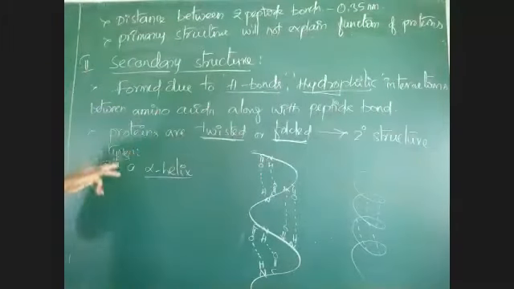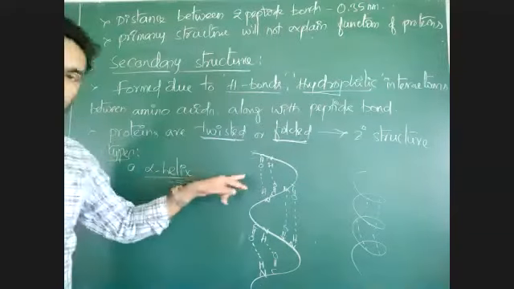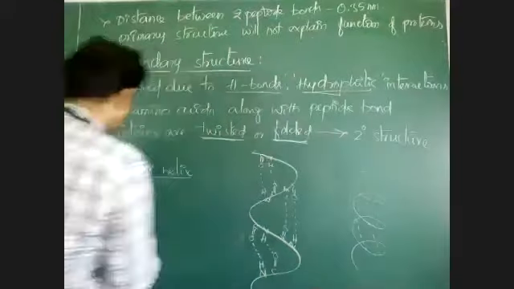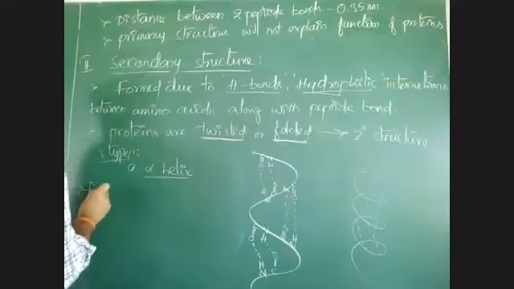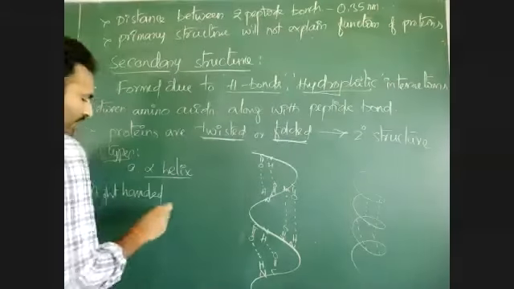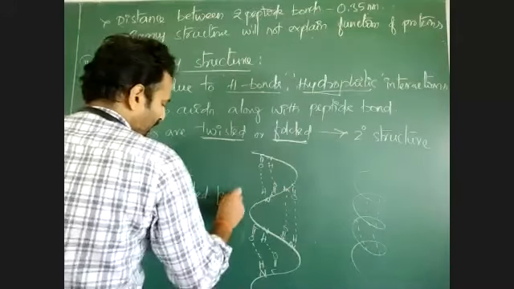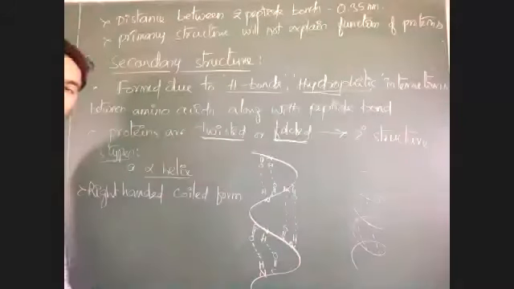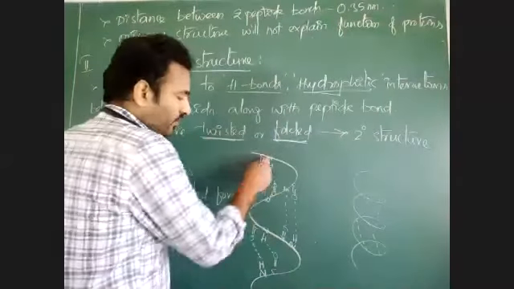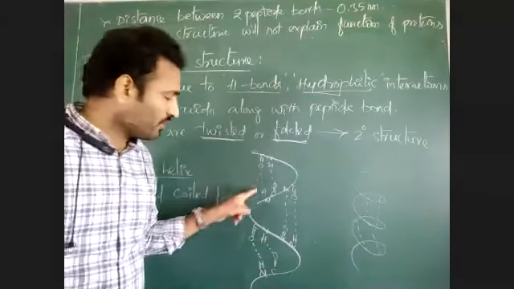This secondary structure is again of three simple types. See, first one is alpha helix. What is alpha helix? Alpha helix is a right-handed helical structure, a right-handed helical or coiled form. How is this right-handed helical form formed? See here, between the CONH groups or between the peptide bonds, there is formation of hydrogen bonds like that.